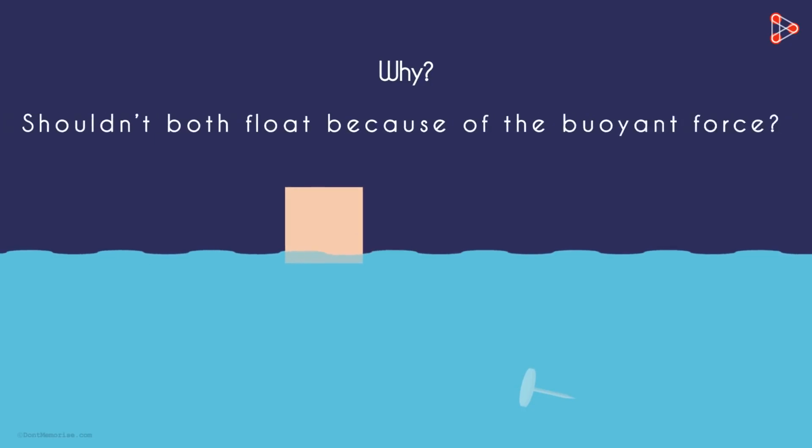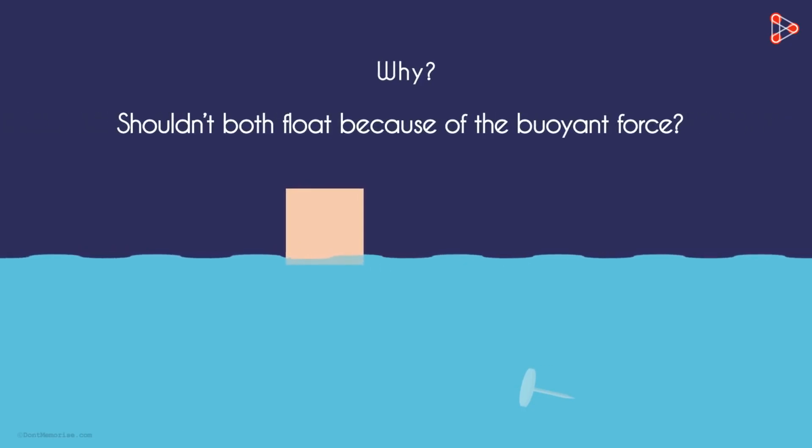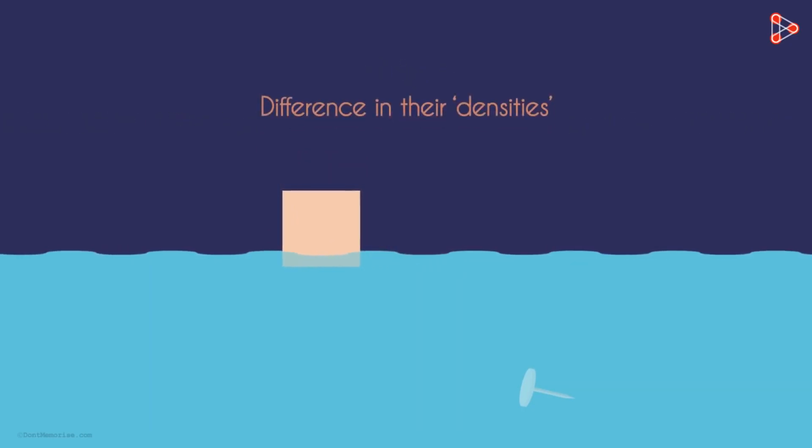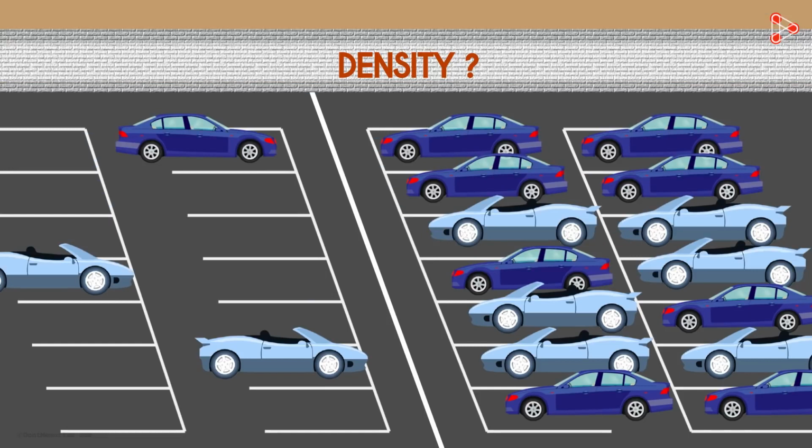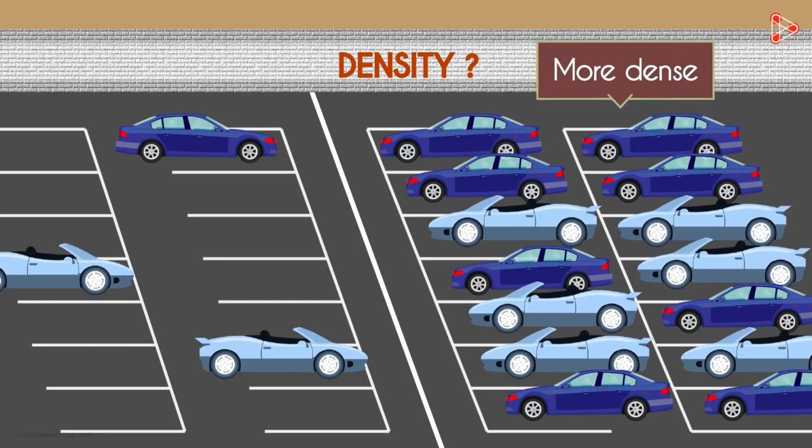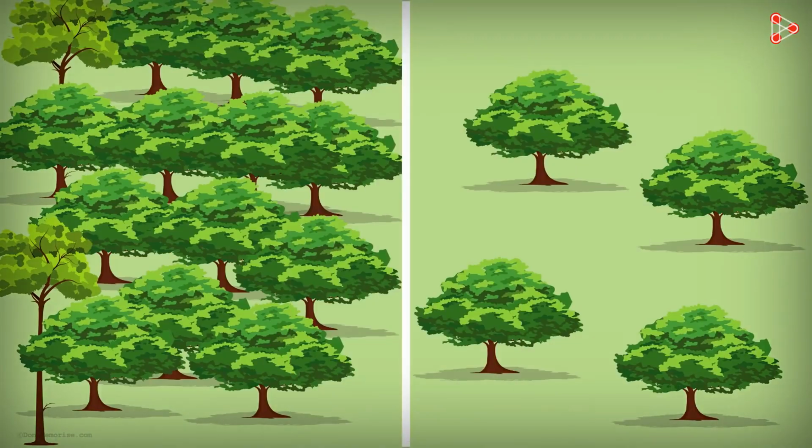Shouldn't both float because of the buoyant force? This happens because of the difference in their densities. But what's density? Look at these two parking lots of the same size. One has 3 cars and the other has many cars. Which one is more dense? This one, correct? Yes. Now look at these two forests. Which one is more dense with trees? Clearly, it's this one. So in the same given amount of space, if there are more things, we say that